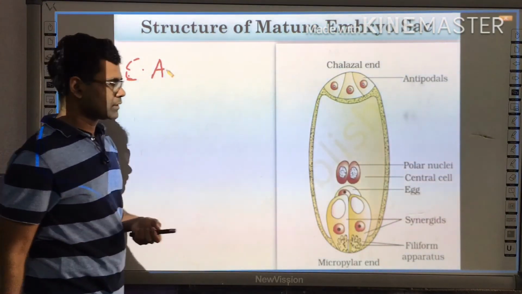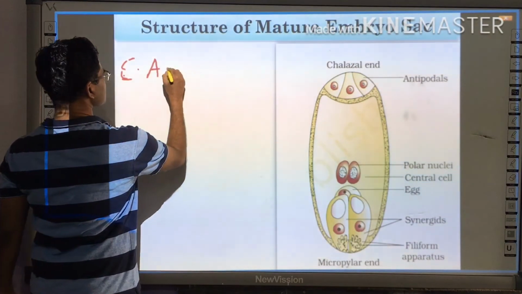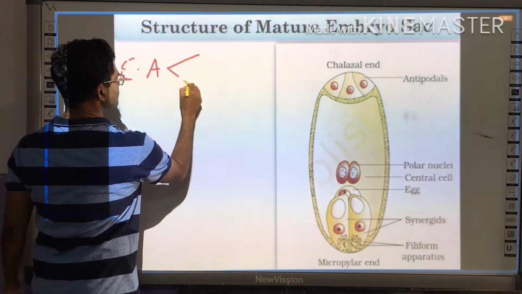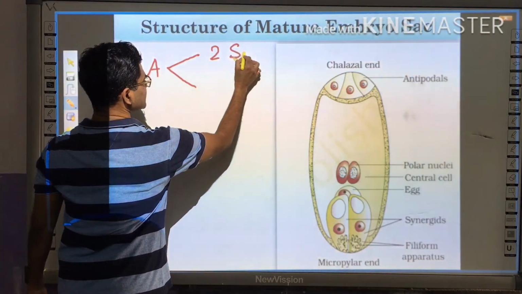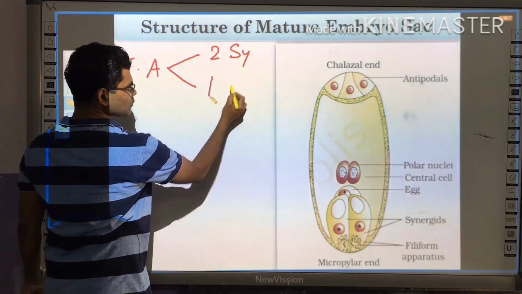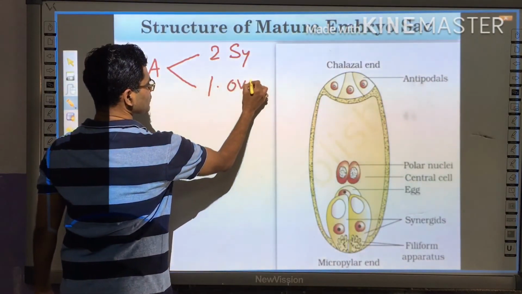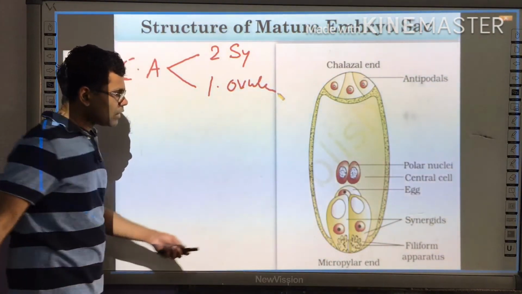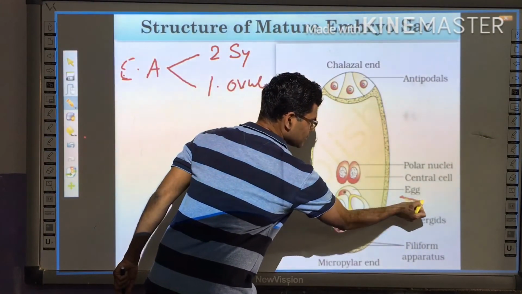Egg apparatus includes two important things. There are two synergids and there is one egg or ovule. So at this end you can see there is one egg.